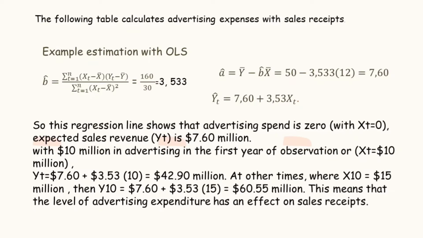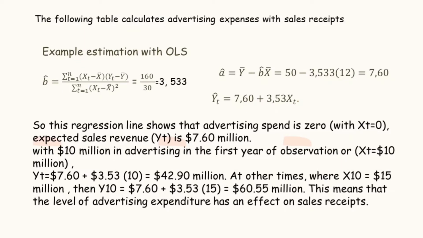With $10 million in advertising in the first year of observation, or XT equal to $10 million, YT equals $7.16 plus $3.50 times 10, which is $42.90 million.